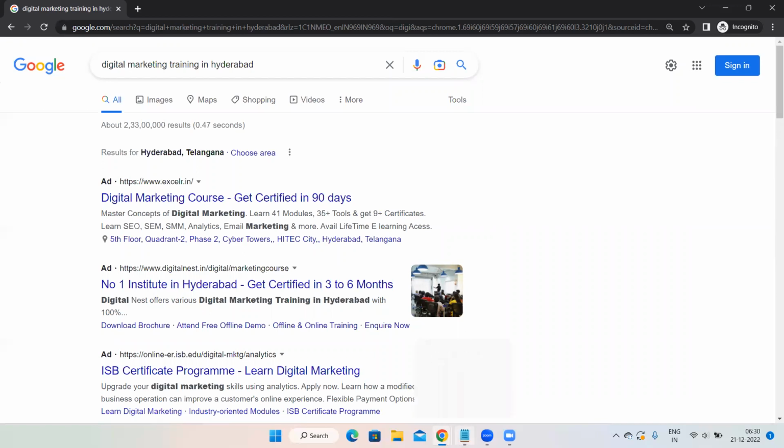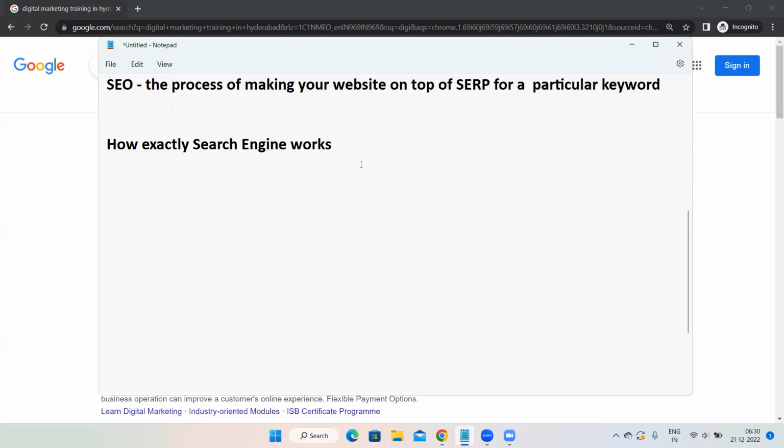Now, what happens is Google or any search engine works in 4 steps. Same like your WordPress designing, there are also 4 steps, and here also 4 steps. In case you understand these 4 steps, then you will understand complete SEO very easily. The first step is known as crawling.